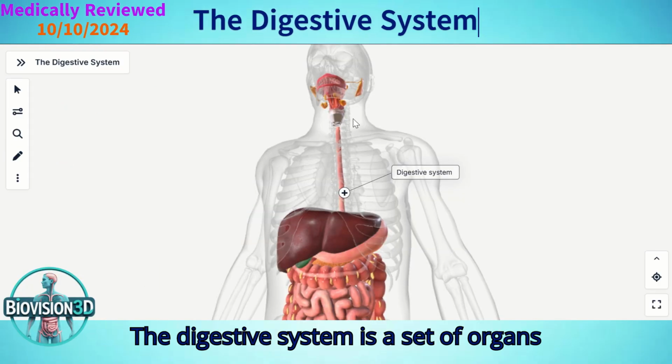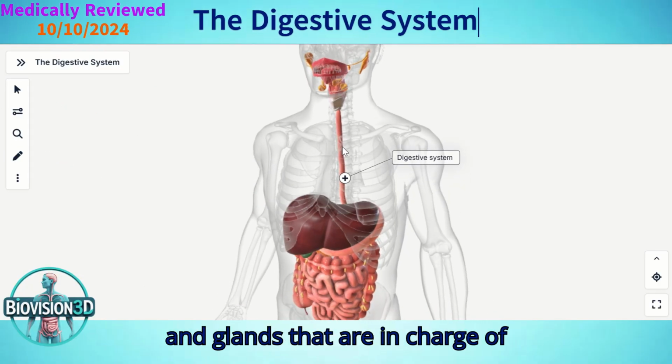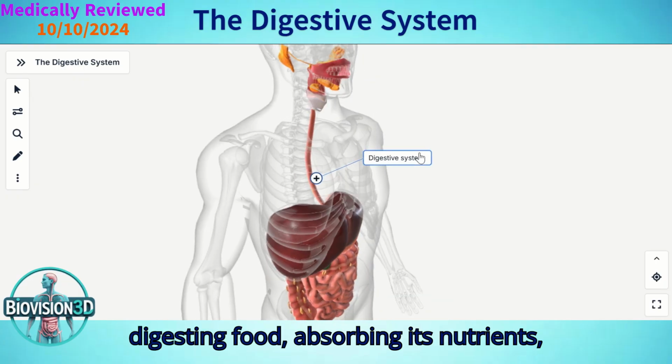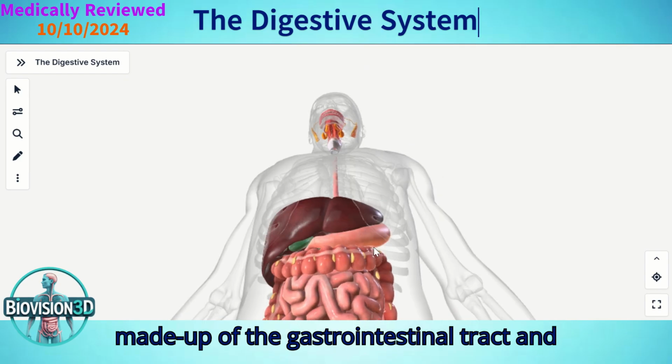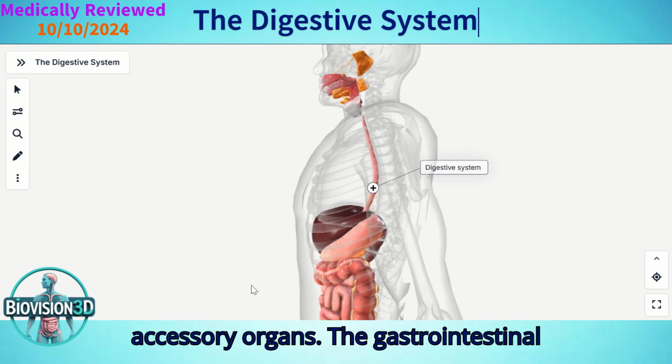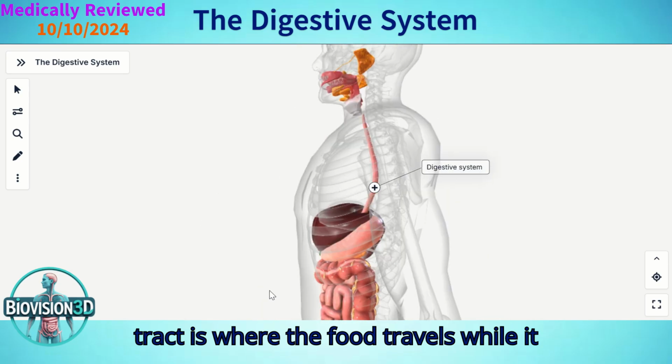The digestive system is a set of organs and glands that are in charge of digesting food, absorbing its nutrients, and getting rid of its waste. It is made up of the gastrointestinal tract and accessory organs. The gastrointestinal tract is where the food travels while it is being processed.